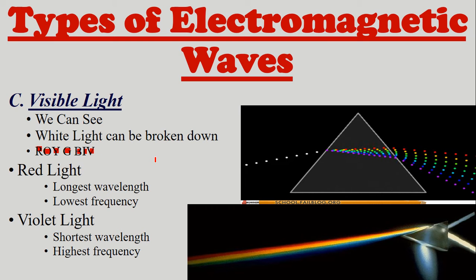The colors of the rainbow. You can see in the pictures white light coming into something called a prism, and the prism breaks the white light into its colors. Red light has the longest wavelength and lowest frequency of visible light, while violet light has the shortest wavelength and highest frequency of visible light.